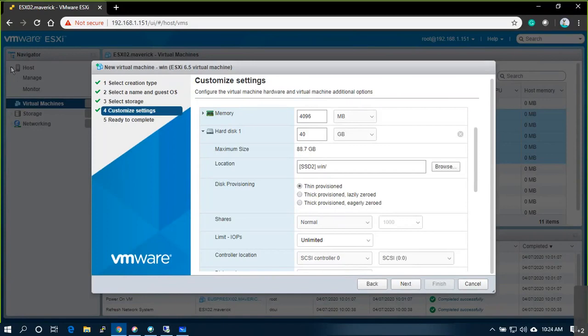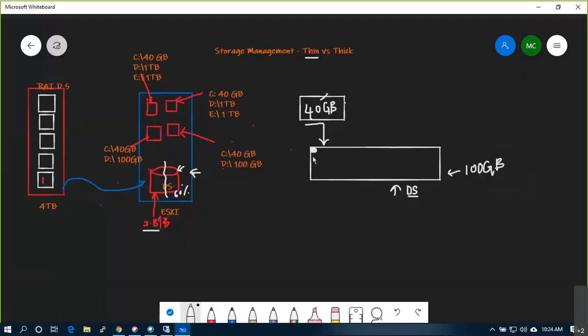Yes. Now what happens? From the ISO file, it will copy the binaries and try to install it on this data store. Gradually, it will occupy the space. How much? Let's say the OS is taking around 16 GB. So 16 GB will be used, and the rest of the 84 GB it will show as free, meaning 16% used.